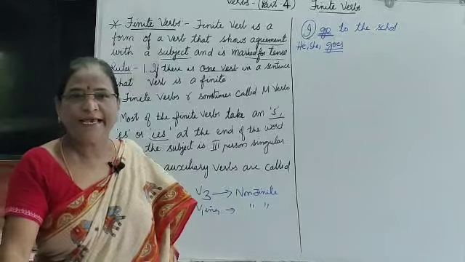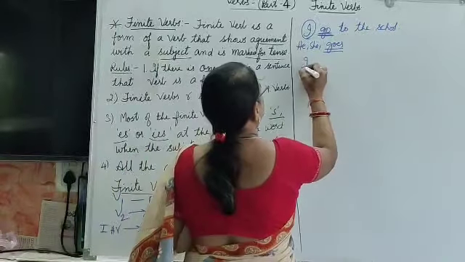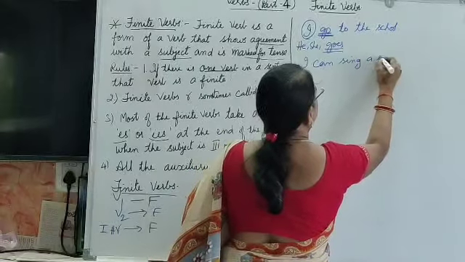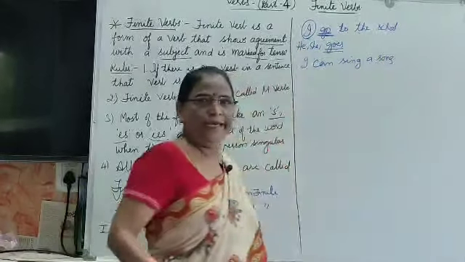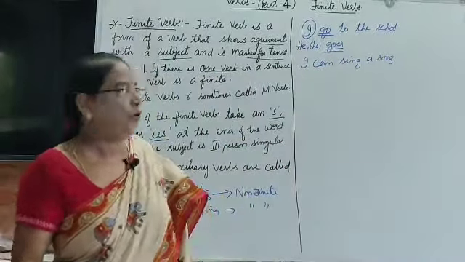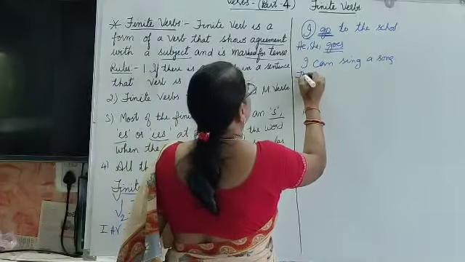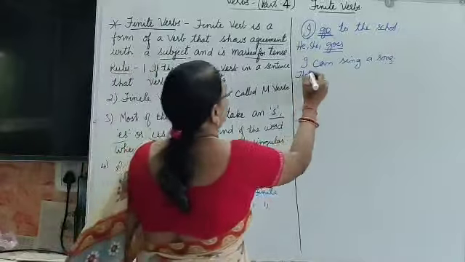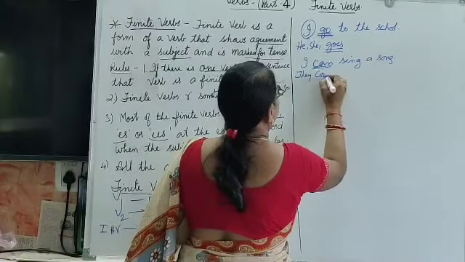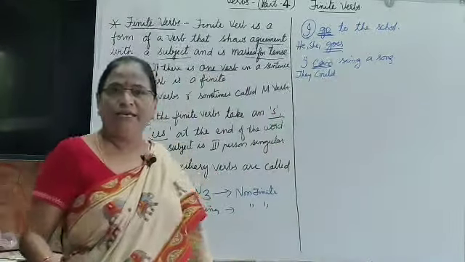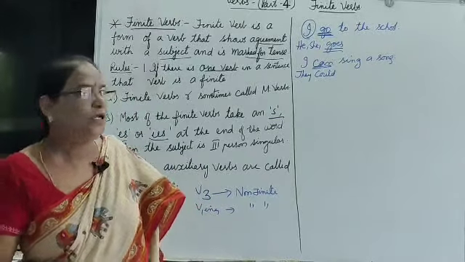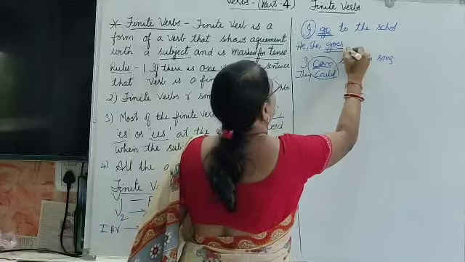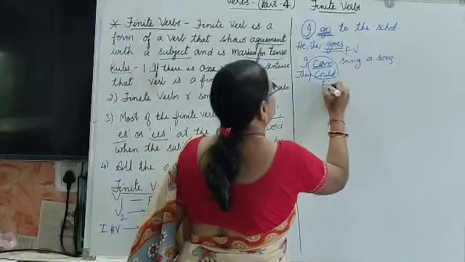Okay, and next is I can teach. I can teach or I can sing a song, or they can sing a song, or whatever it may be. He can sing a song. Here we can change this can into could. That's why this is a finite verb.